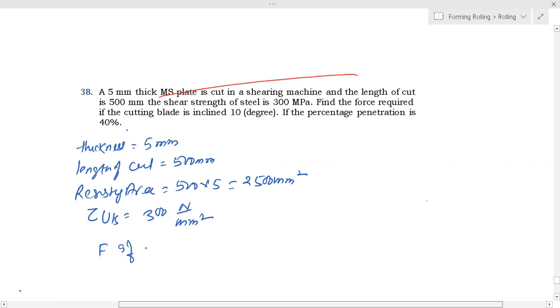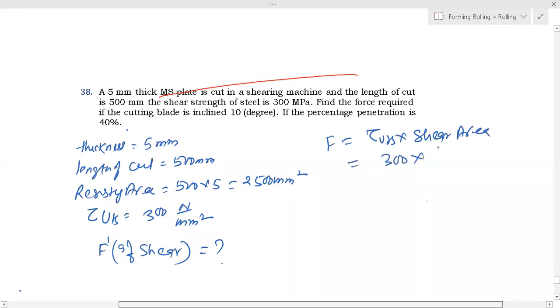If the cutting blade is inclined, if shear, that is the question. So this is actually what we call F dash. So F you can calculate as tau UTS into shearing area, that is 300 into the shearing area, simply 2500 millimeter square. So this is your force without shear.